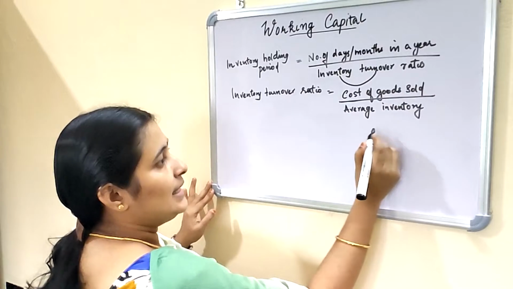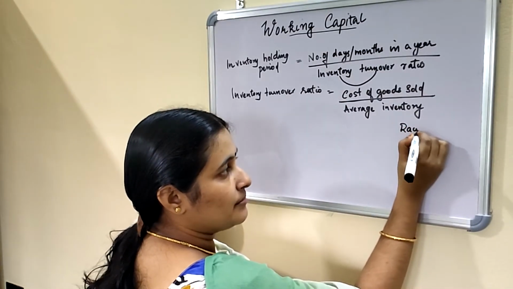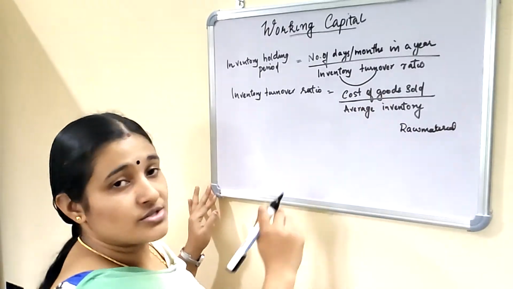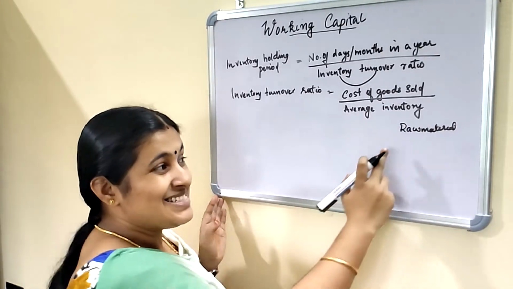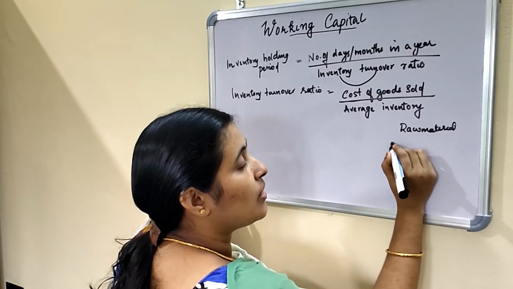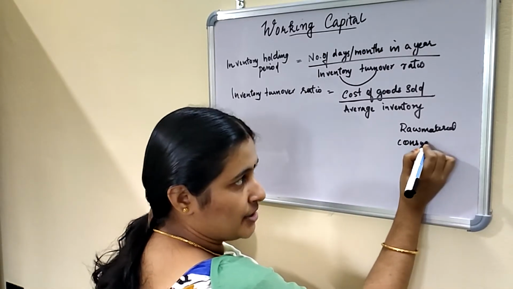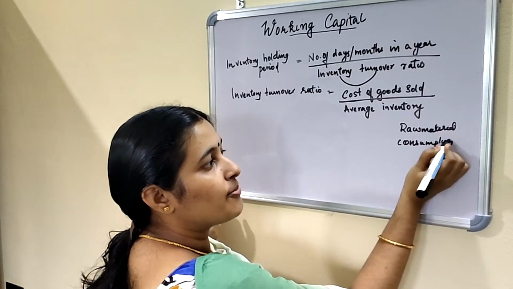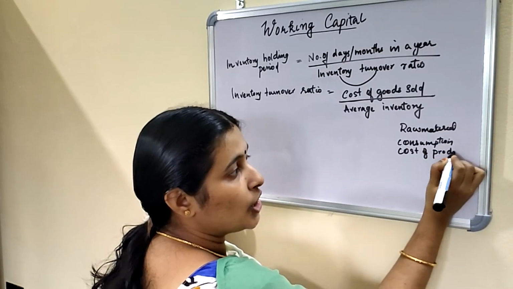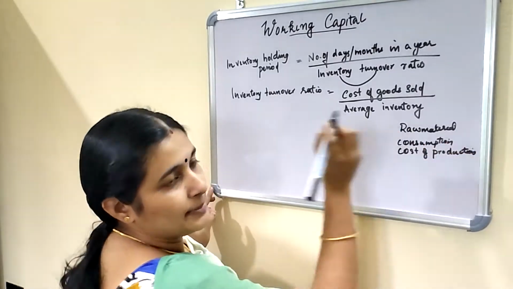But in case of raw material, we cannot consider cost of goods sold because sales cannot be considered. So, in such cases, cost of raw material consumption or cost of production is considered in case of raw material holding period.